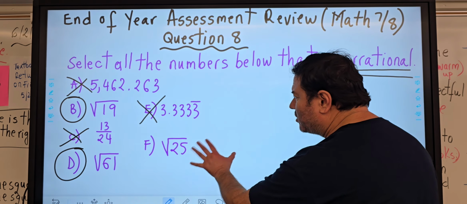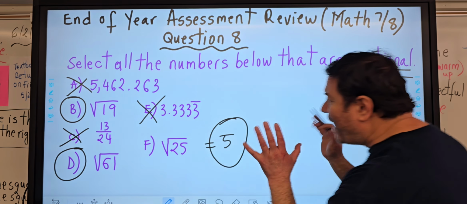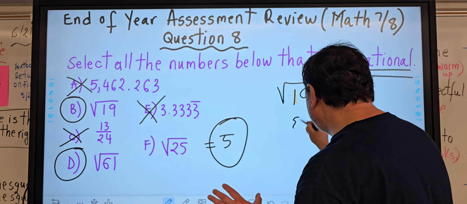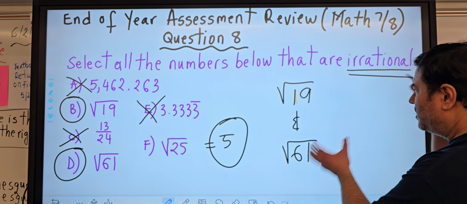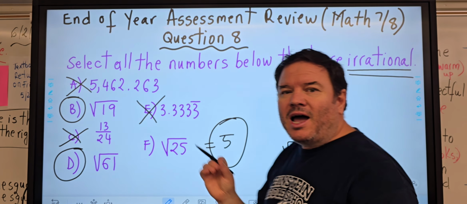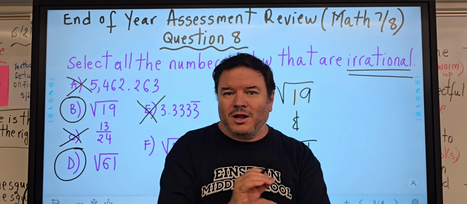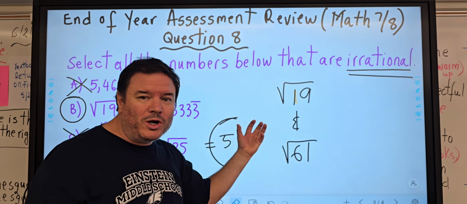And we know that square root of 25 is actually 5. So the only two answers are square root of 19 and square root of 61, because both of these are non-perfect squares. So those numbers cannot come out of the square root.